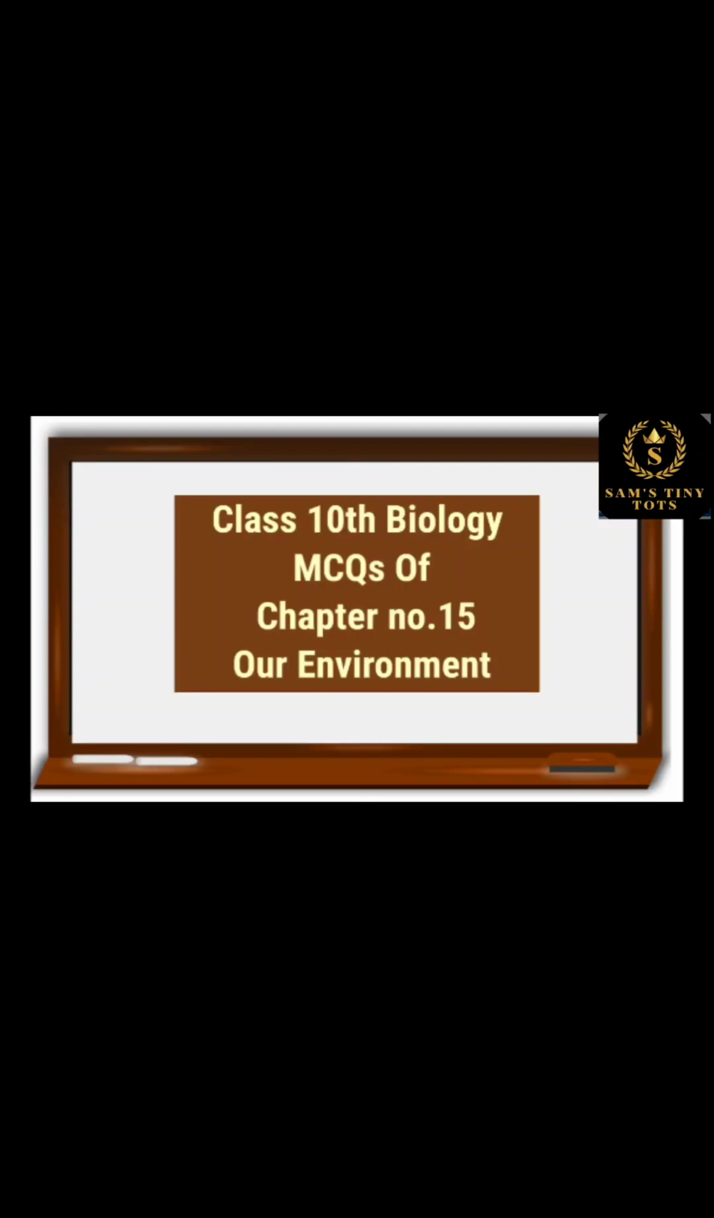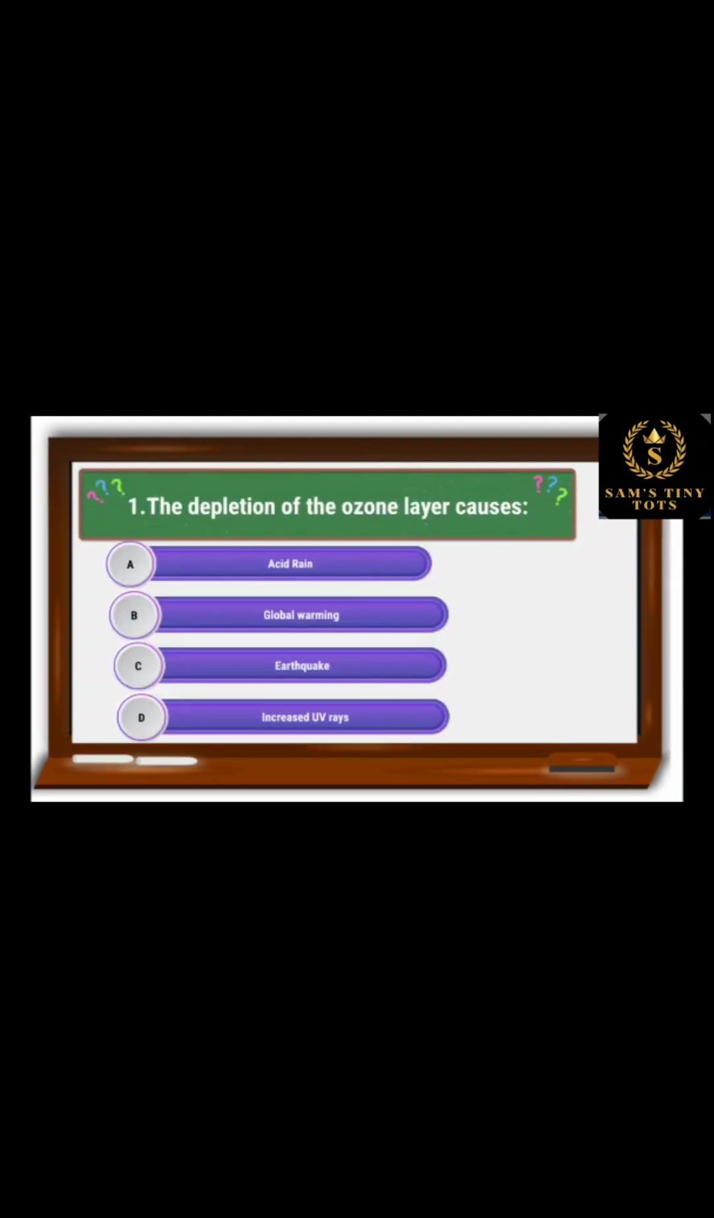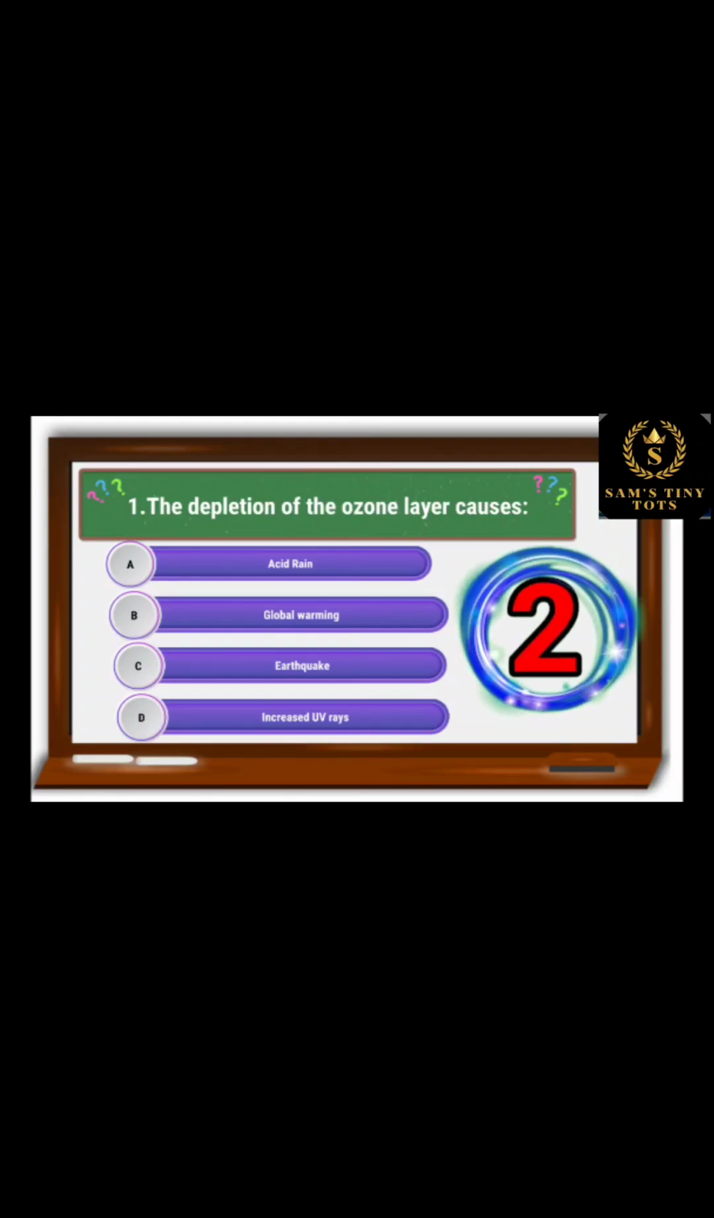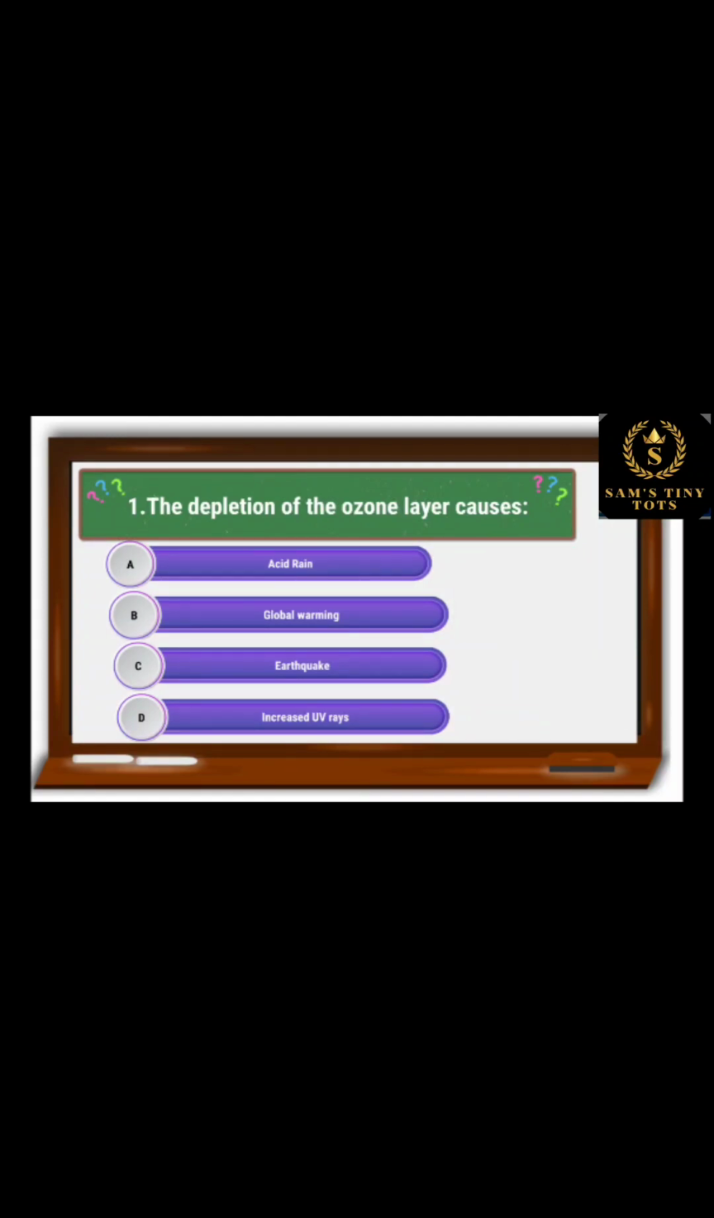Class 10th Biology MCQs of Chapter number 15, Our Environment. 1. The depletion of the ozone layer causes: option A, acid rain; option B, global warming; option C, earthquakes; and option D, increased UV rays. And the correct option is option D, increased UV rays.